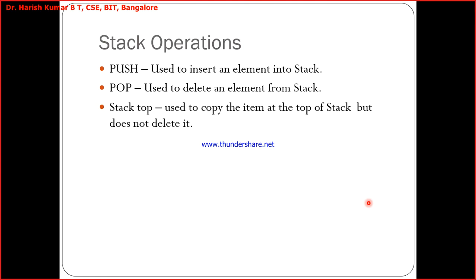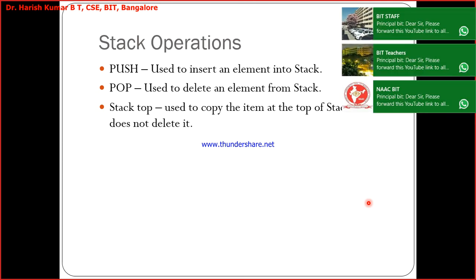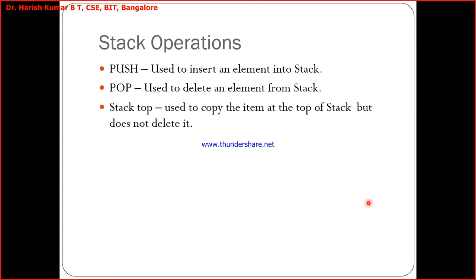Now stack operations. What are the operations that you perform on the stack? As already told, stack is also called a push pop list, or push down list. Push is one operation that we perform on the stack. What is a push? It is used to insert an element onto the stack. If I want to insert a new element on top of the stack, I perform the push operation. Pop is used to delete an element from the stack. Similarly, if I want to remove an element from the top of the stack, I perform the pop operation. I hope you understood what is push operation and what is pop operation.